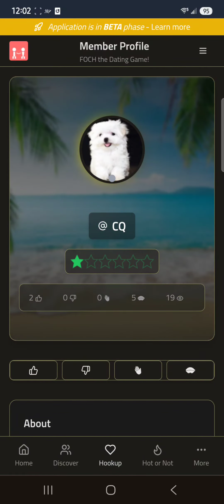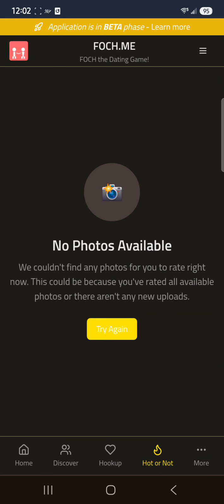Okay, so back to hookup. Hot or not? There's not enough people on here. There's no photos available. These will be your primary photo, your head and shoulder, and if they like it, they're going to be able to swipe maybe up, right?